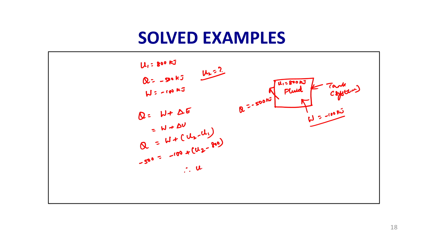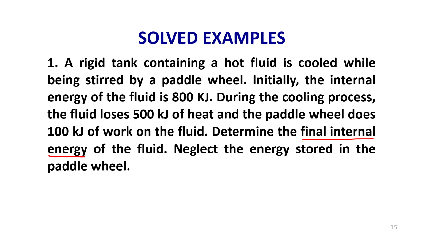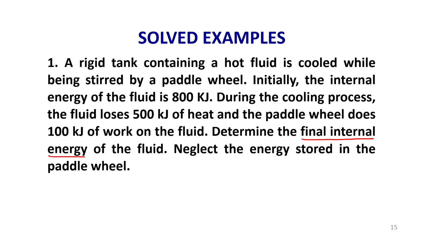Therefore, the final internal energy of the fluid is 400 kilojoules. So, when we solve, the final internal energy of the fluid is 400 kilojoules.